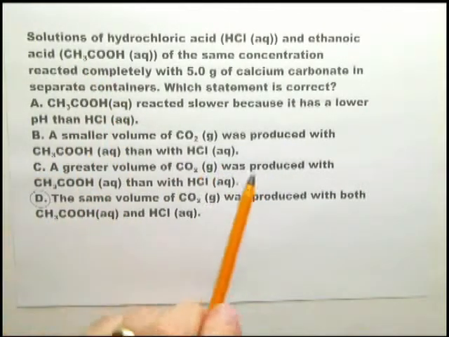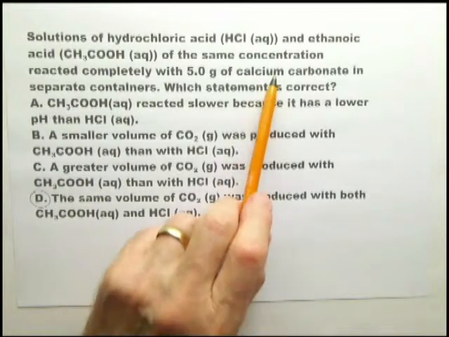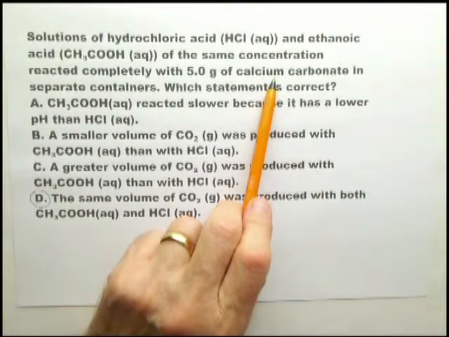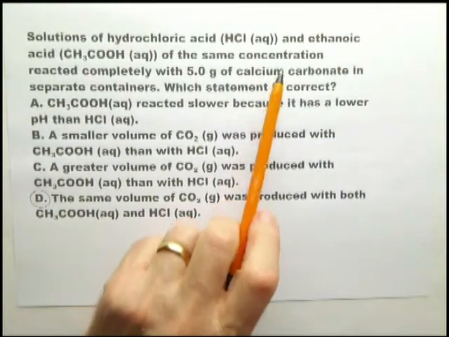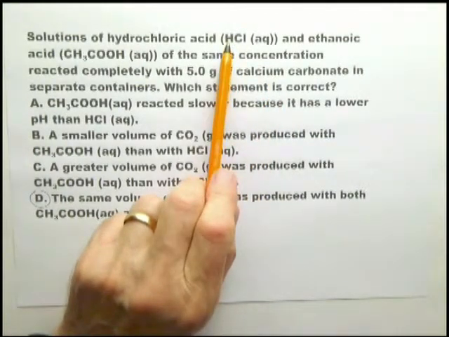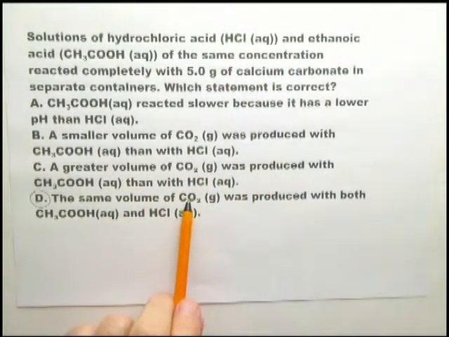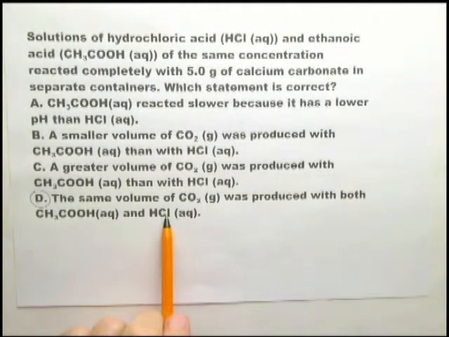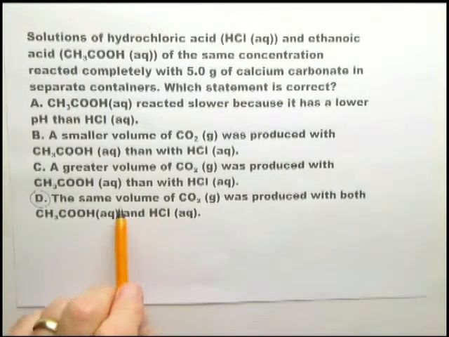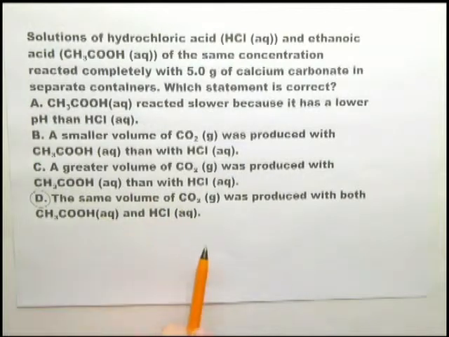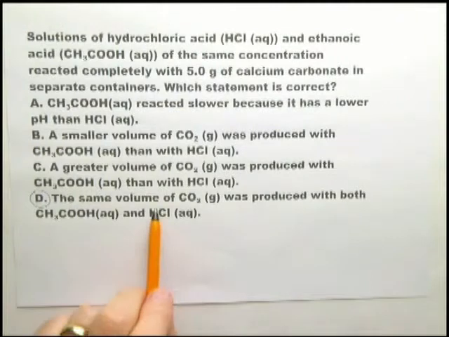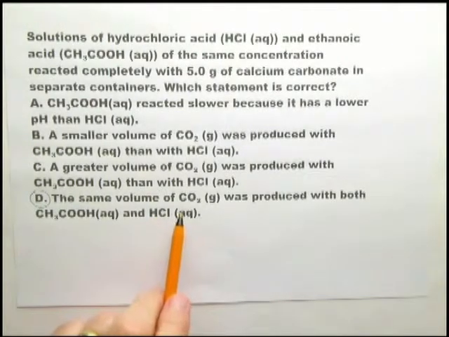Both hydrochloric acid and ethanoic acid will react with calcium carbonate to produce the same amount of carbon dioxide. However, because the hydrogen ion concentration in HCl is greater than in ethanoic acid, the rate of production would be greater with HCl. So it's important to remember the same volume of carbon dioxide is produced. And if it was anything else, a metal, the same volume of hydrogen would be produced as well.